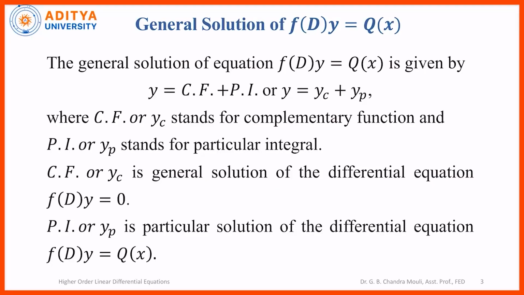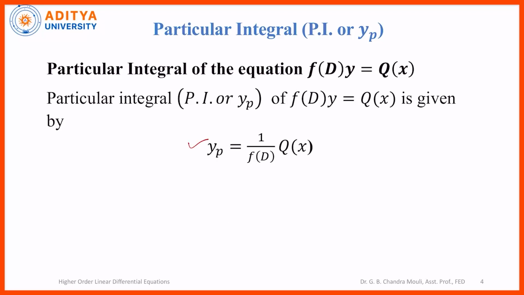Now, the general solution of the linear differential equation of the form f of D of y is equal to Q of x is given by y is equal to, so here y is the unknown function in this equation, which is the dependent variable, and that is given by y is equal to complementary function plus particular integral. And the formula for the particular integral of this equation is given by yp is equal to 1 by f of D of Q of x. So for different Q of x values, we have different rules.